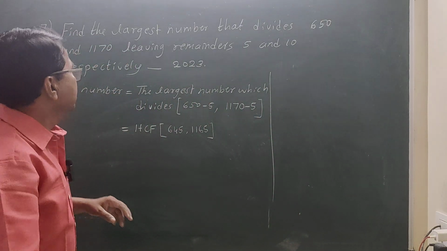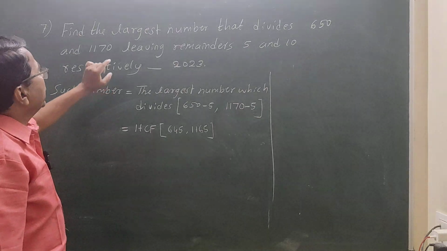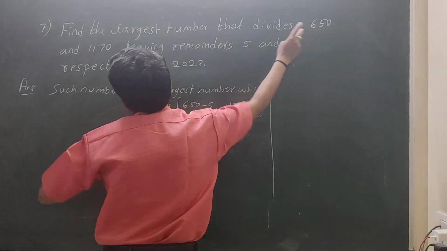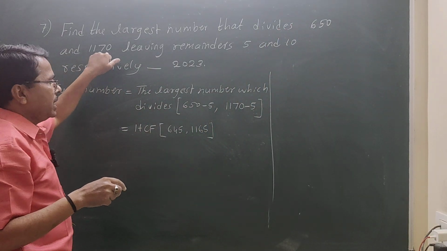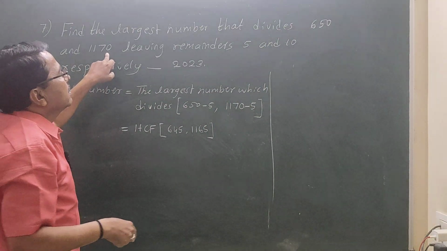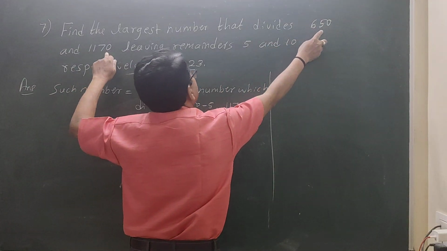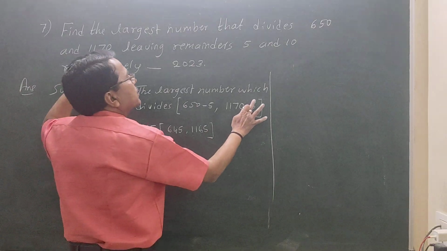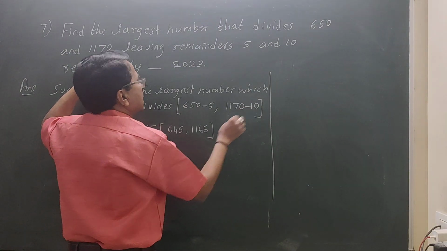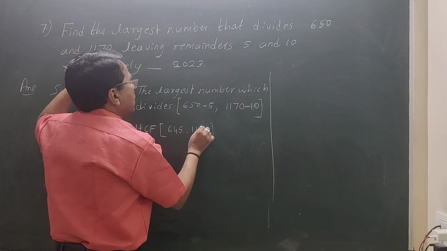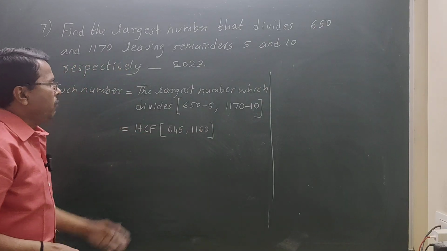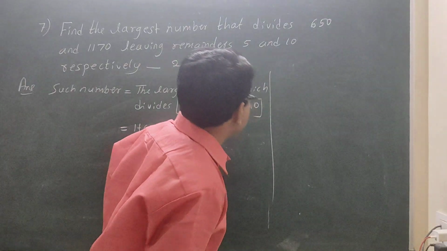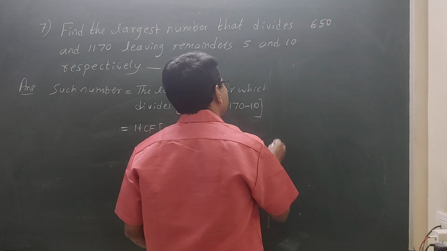Here also like this. What do we need? We need the largest number which divides 650 and 1170 and gives remainder 5 in this case, remainder 10 in this case. So subtracting, we write 645 and 1160. Now find the HCF of these. You can find it on the rough side.